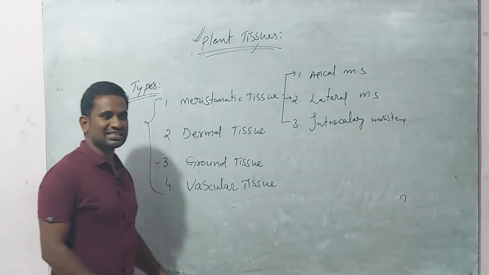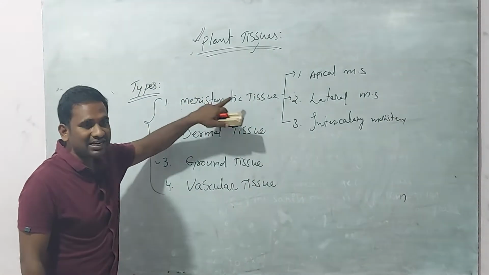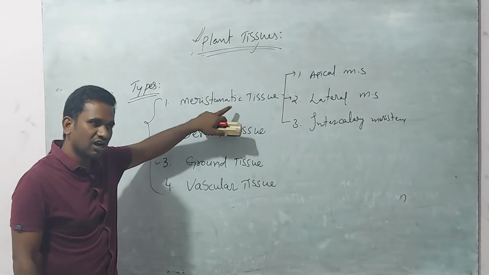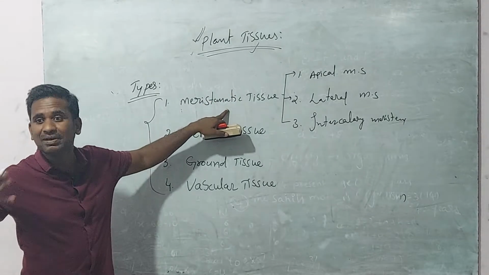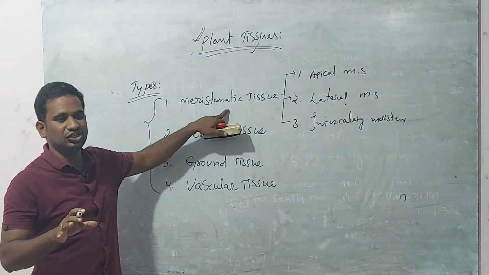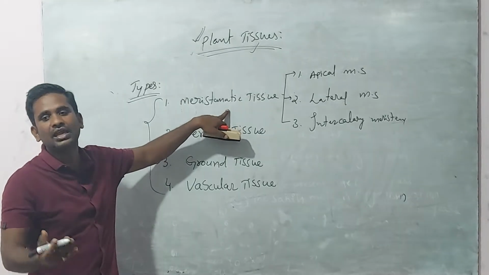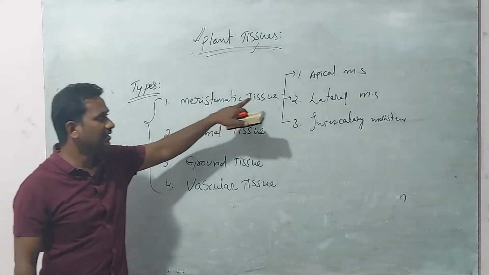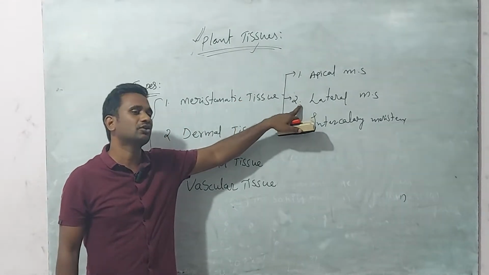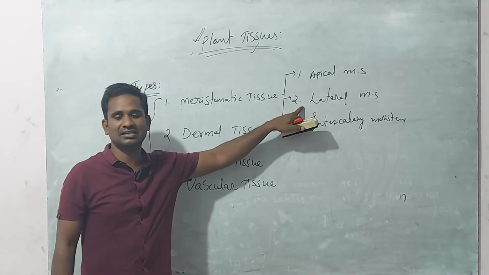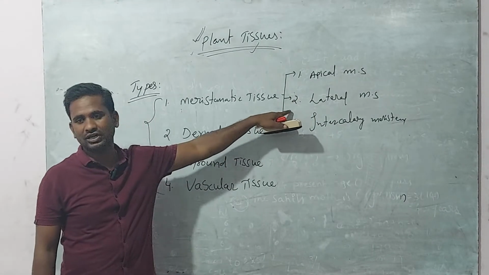Then we will discuss the structure and arrangement of the cells in this tissue, its function and types, and how it is helpful to the plant body.